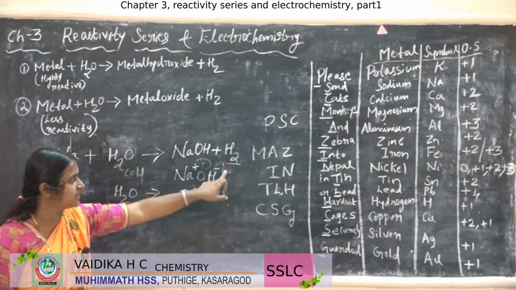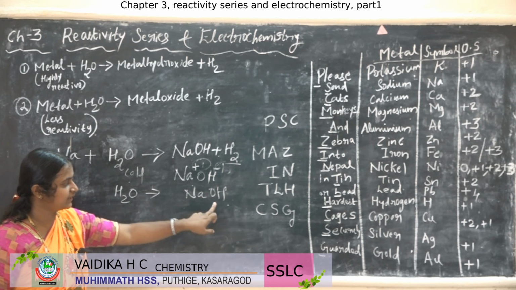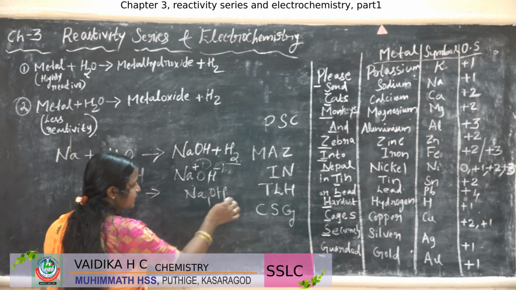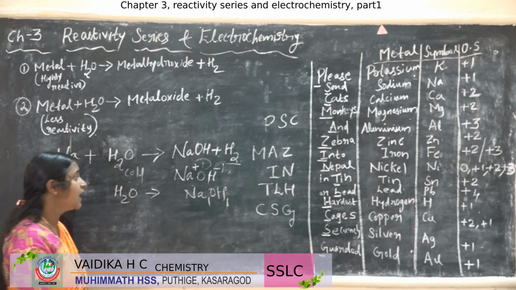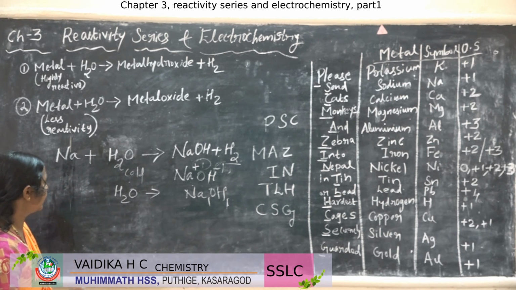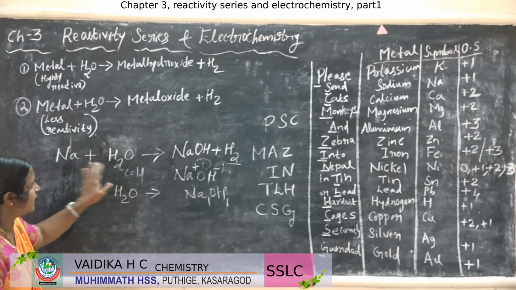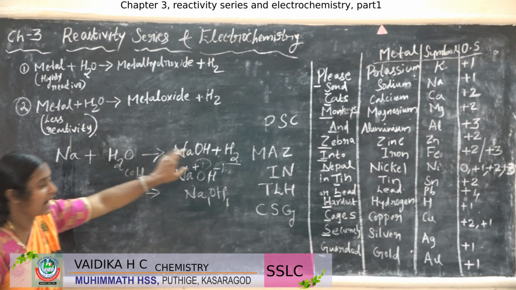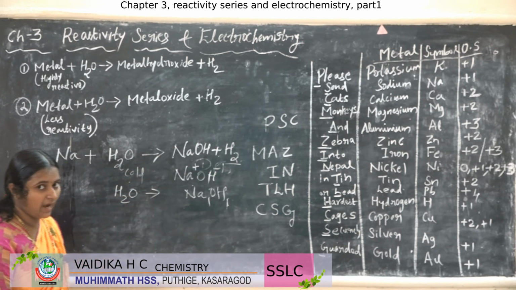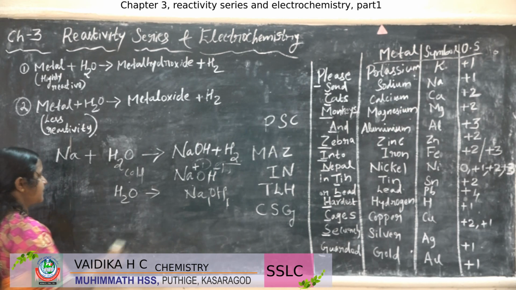If it is 2, then this 2 will come here while interchanging, right? But here it comes as 1, and there is no need to write the 1 in the compound. So we studied that sodium reacts with the cold water and forms sodium hydroxide and hydrogen gas.